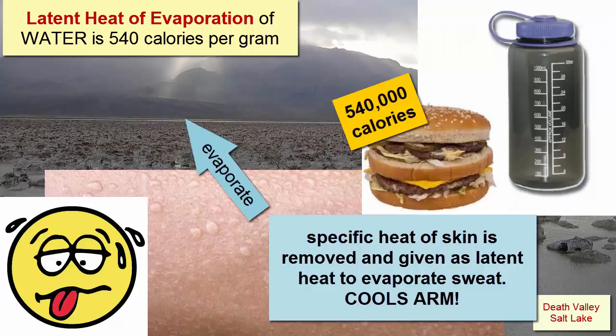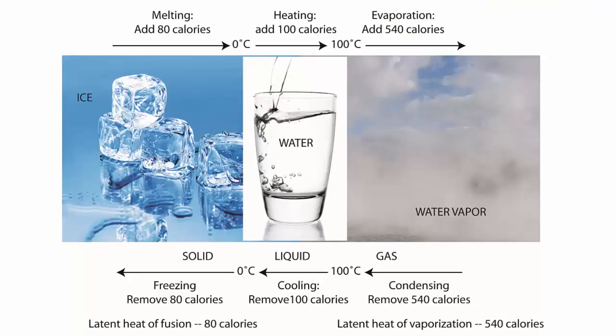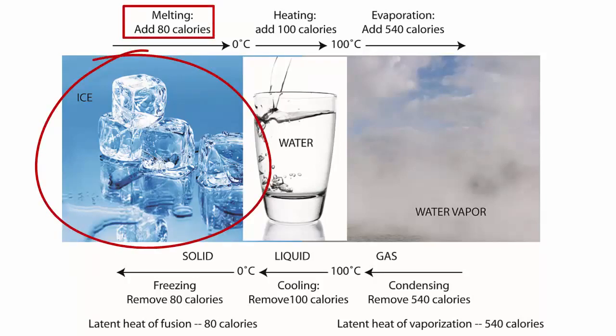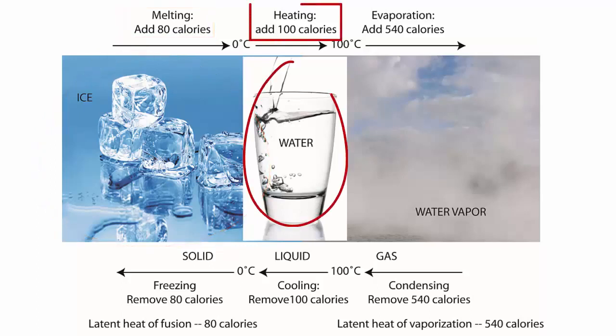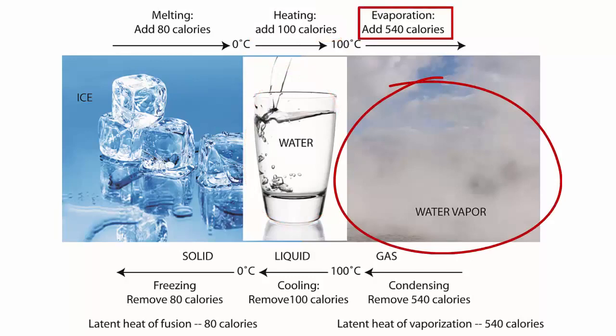You'll also notice that water can evaporate at temperatures less than the boiling point, as discussed earlier. However, when it does, it requires even more heat. This image helps us see how heat, or kinetic energy, is transferred during the changes of phase from ice to liquid water to vapor. To melt 1 gram of ice takes 80 calories. To warm that gram 1 degree Celsius takes 1 calorie. To warm it 100 degrees to its boiling point takes 100 calories. To evaporate it takes 540 calories.